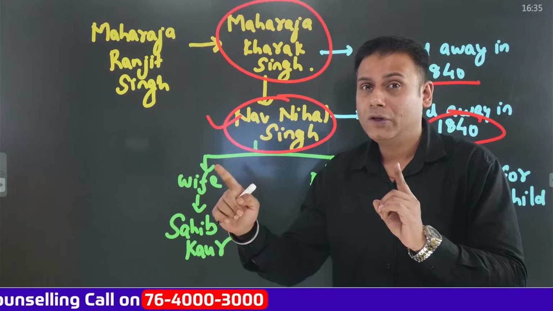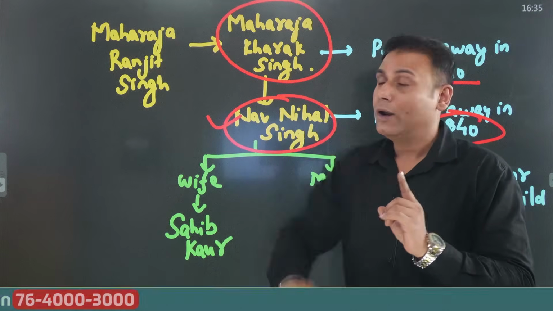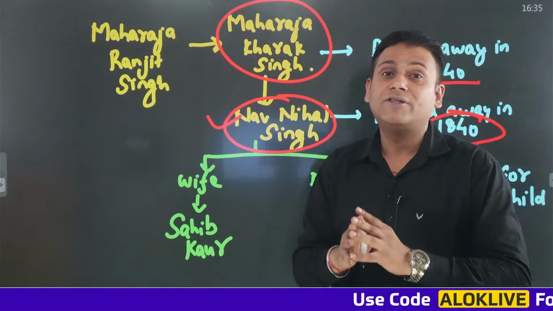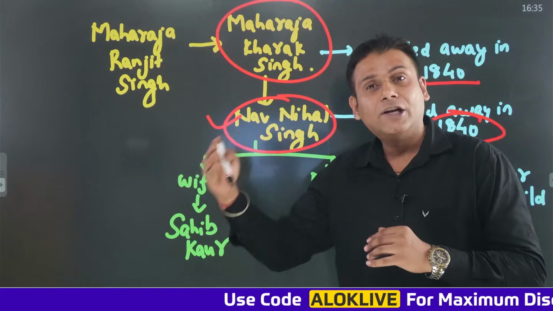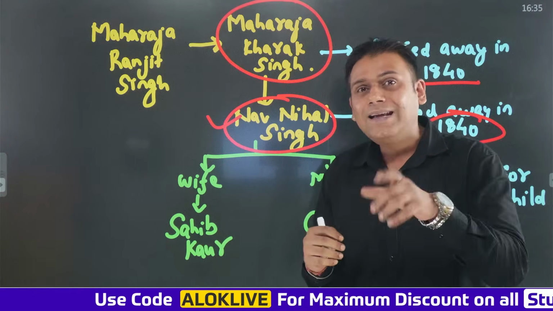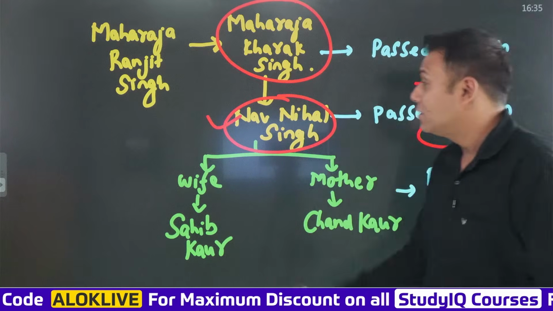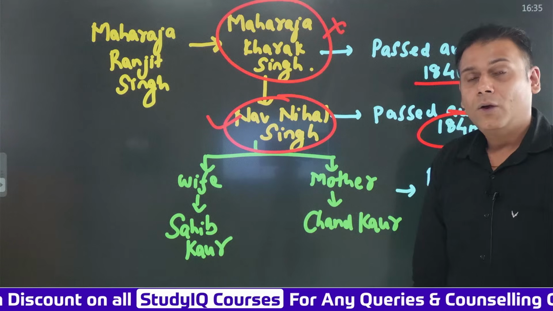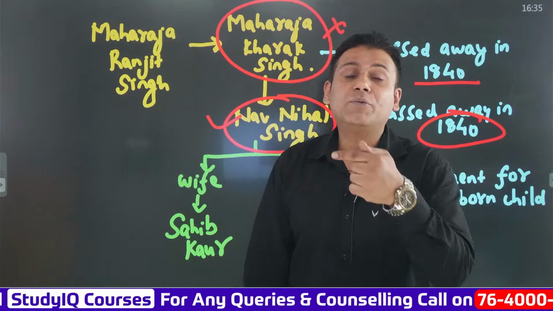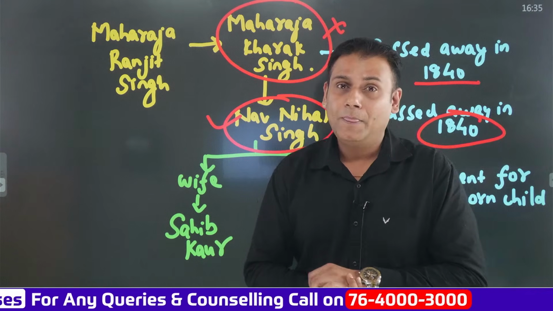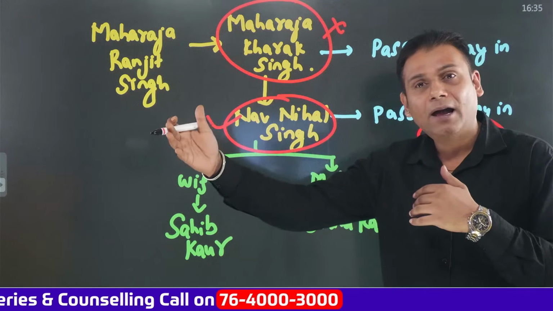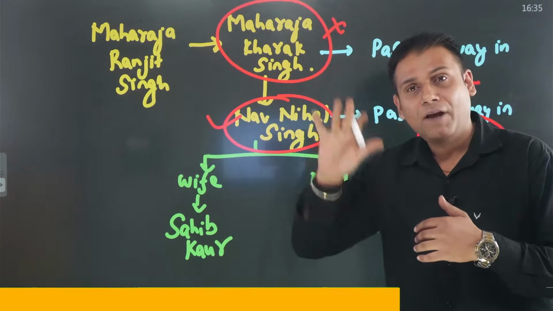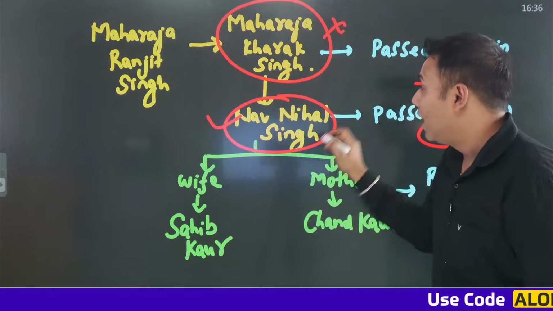I'll repeat the points again in short. Please do not get confused. After the death of Maharaja Ranjit Singh, Maharaja Khadak Singh came to power. He hardly had any diplomatic skills, he was hardly interested in the administration, and he was completely addicted to opium and alcohol. The entire administration was taken care of by his son, Navnihal Singh. After some time, Maharaja Khadak Singh passed away, and his son Navnihal Singh was declared the next Maharaj of the Sikh Empire. But when Navnihal Singh was returning after performing the final rites of his father, a stone fell on him and he also passed away.